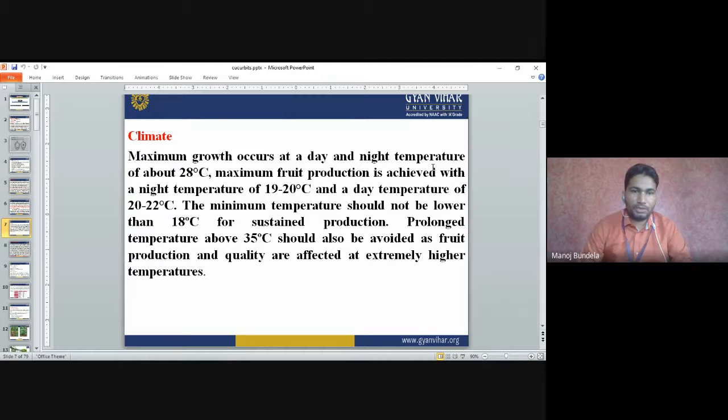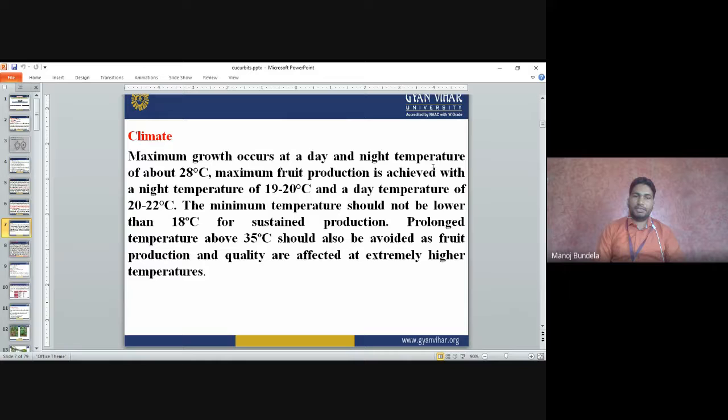Prolonged temperature above 35 degrees centigrade should also be avoided, as fruit production and quality are affected at extremely high temperatures. So normally 28 degrees centigrade is required for growth, 19 to 20 degrees at night and 20 to 22 degrees during the day.